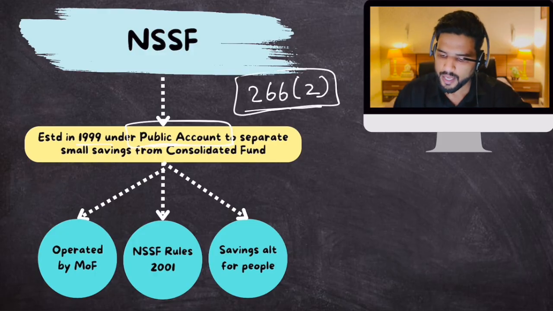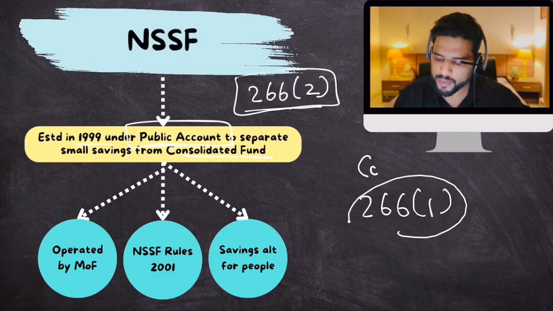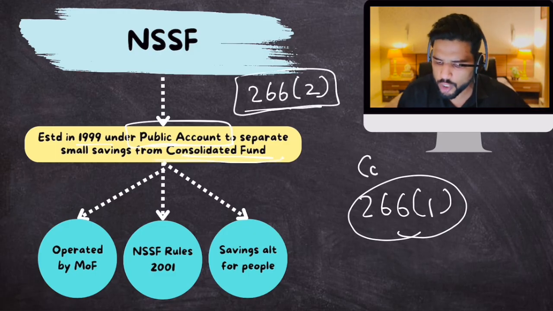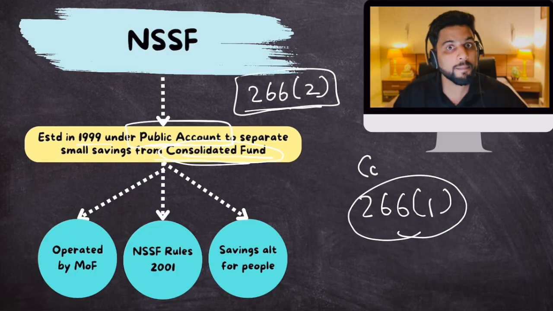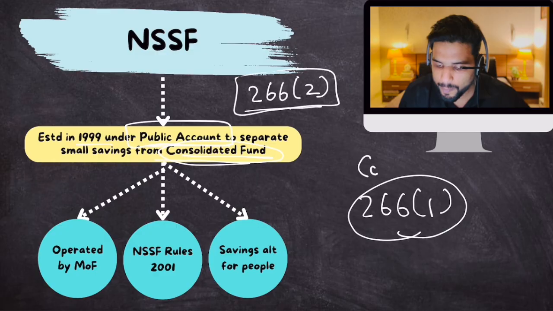Okay. Another fund is there with government, Consolidated Fund of India, which is also established under Article 266 Clause 1. But this is money that is not a government's liability because they don't have to return any money from this. All the money collected from taxes is deposited in Consolidated Fund of India. But all the money borrowed from people in the form of savings goes to Public Account of India.